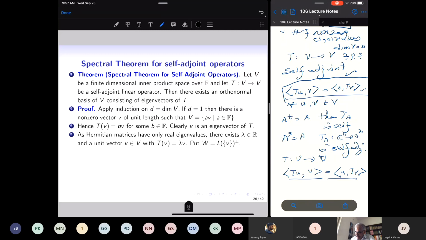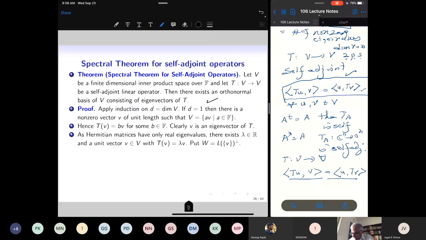Now I'm proving the theorem for the higher dimensional case. If the dimension is 1, we are done: the basis consisting of this unit vector is an eigenvector with eigenvalue lambda. We wanted to prove that any self-adjoint operator has a basis consisting of eigenvectors, and here we have a basis consisting of eigenvectors in the one-dimensional case.